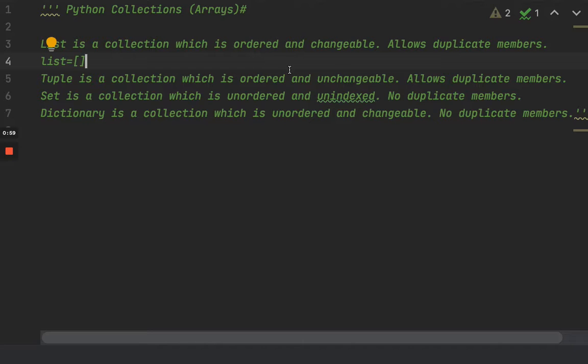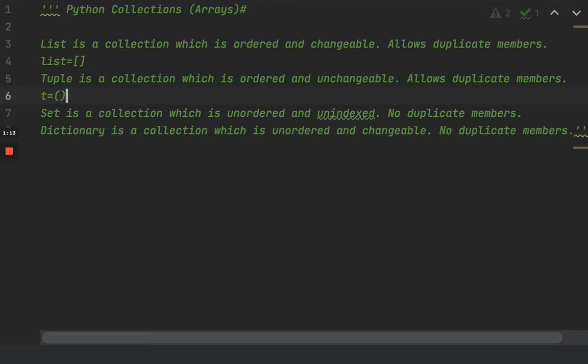A tuple is a collection which is again ordered but unchangeable, and it allows duplicate members. You can also pass multiple data type elements in it. It's basically written like this: t is equal to an open brace. Now a set is a collection which is unordered and unindexed, where no duplicate members are allowed, and you can also pass multiple data type elements inside it.